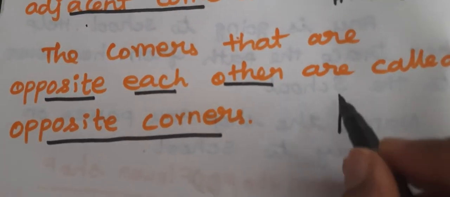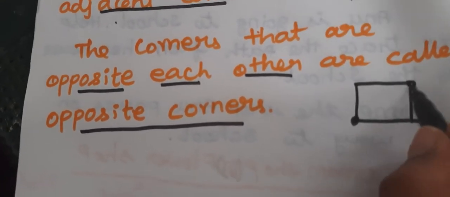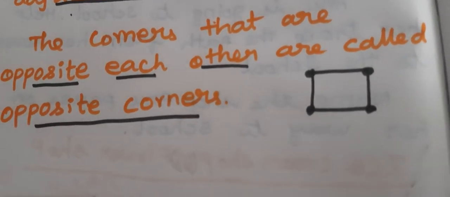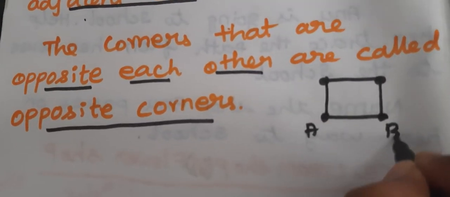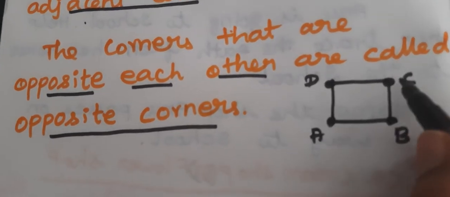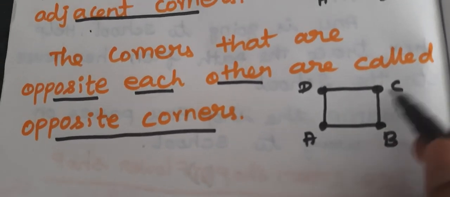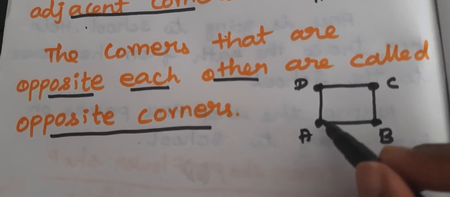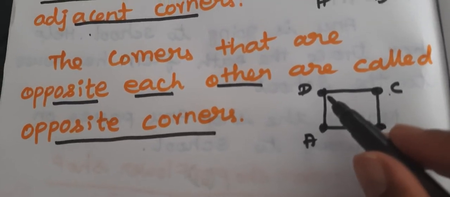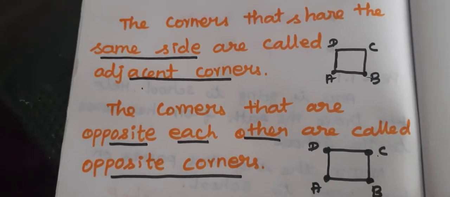See one example. So this is one corner, this is another corner. Totally the square has 4 corners, A, B, C, D. Here AC is the opposite corner. Is it correct? Yes, opposite corner means opposite each other. AC is the opposite corner and BD is the opposite corner. Now do you have any doubts in the adjacent corners and opposite corners?